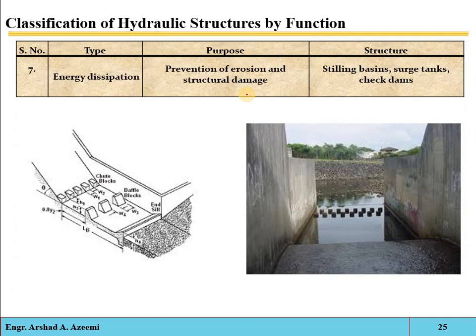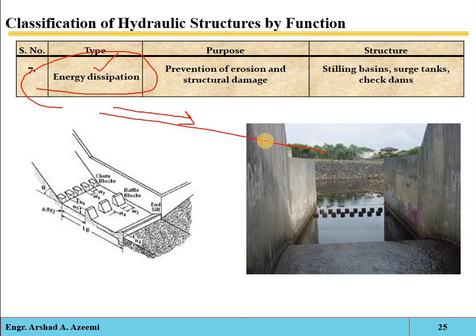Second, most importantly, the hydraulic structures act as energy dissipators. Energy dissipation is the process of transforming mechanical energy of downward flowing water into thermal or acoustical energy. It is important to reduce the erosion downstream of the structure. Remember, suppose we have steep slopes or the velocity of the water is very high, so it will have high mechanical energy. Due to this energy, the downstream area may be eroded, or the structures may be damaged.